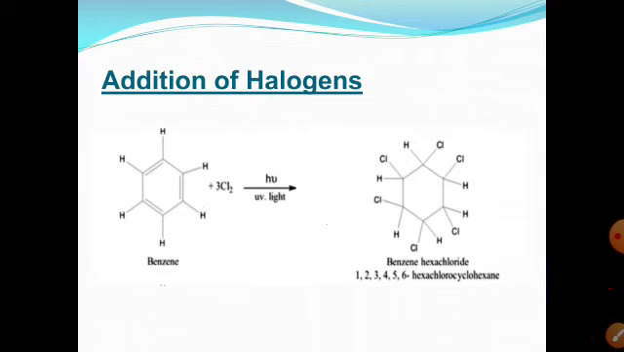The second addition reaction of benzene is halogenation, or addition of halogens. Halogenation takes place in the presence of sunlight or any other light.